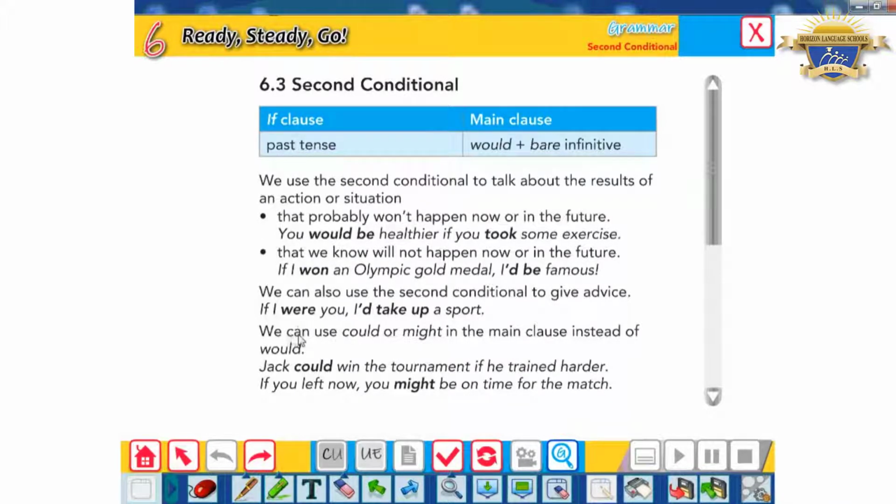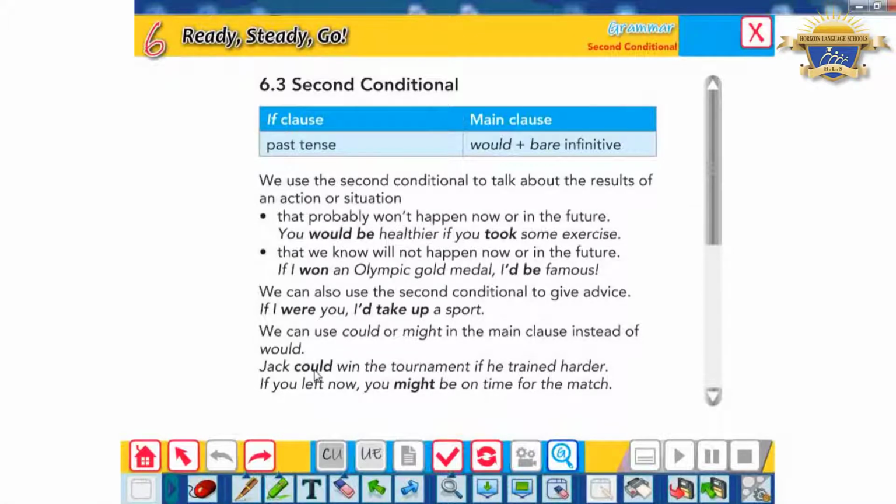And in this type, we can use could or might in the main clause instead of would. Like I can say, Jack could win the tournament, the competition, if he trained harder. So I can say Jack could win. I can say Jack might win. You might ask yourself a question like, Mr., you said in the first conditional I can use might instead of will, and here you said again I can use might instead of would. Yes, I am true and you are true.